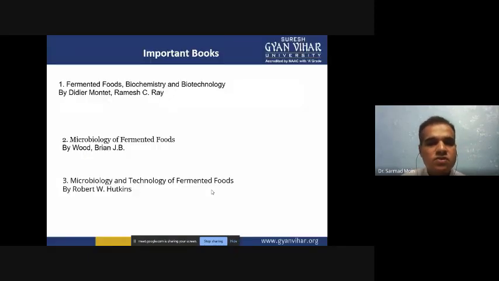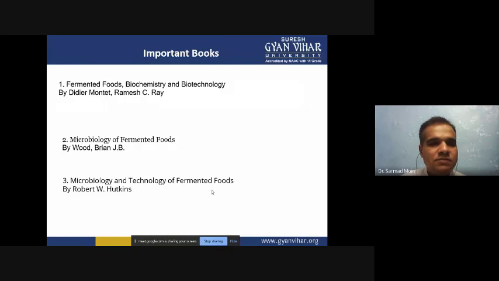Now some important books for further study. First book is Fermented Foods, Biochemistry and Biotechnology by Didier Montet and Ramesh Chire. Second book is Microbiology of Fermented Foods by Wood Brian JB. Then Microbiology and Technology of Fermented Foods by Robert W. Hutkins. So these are some important books.